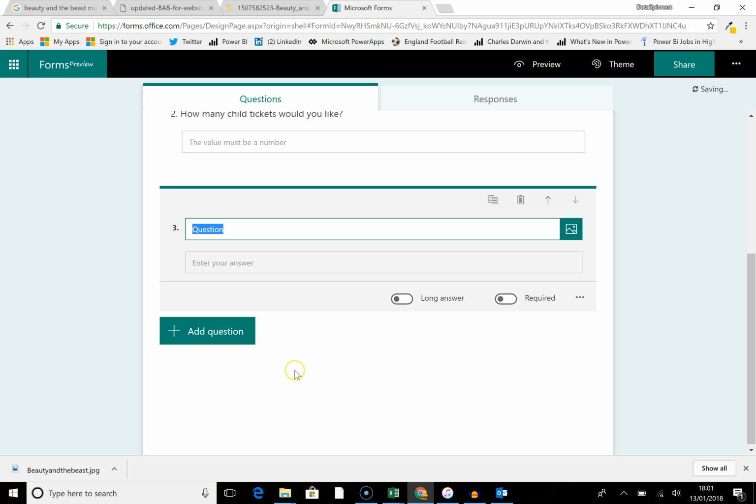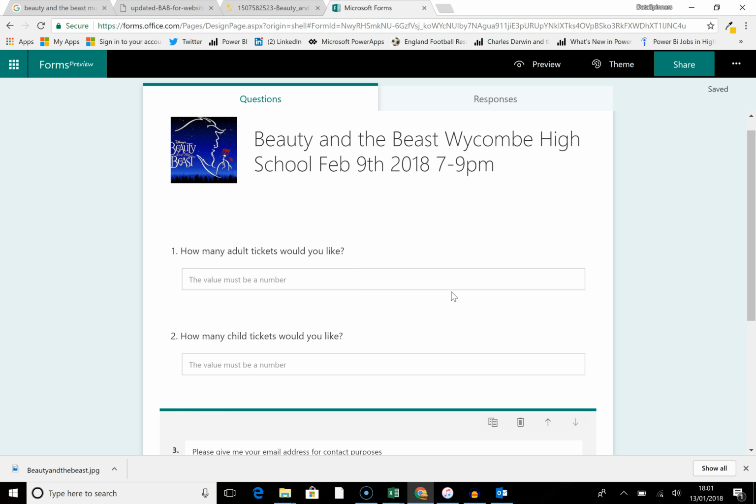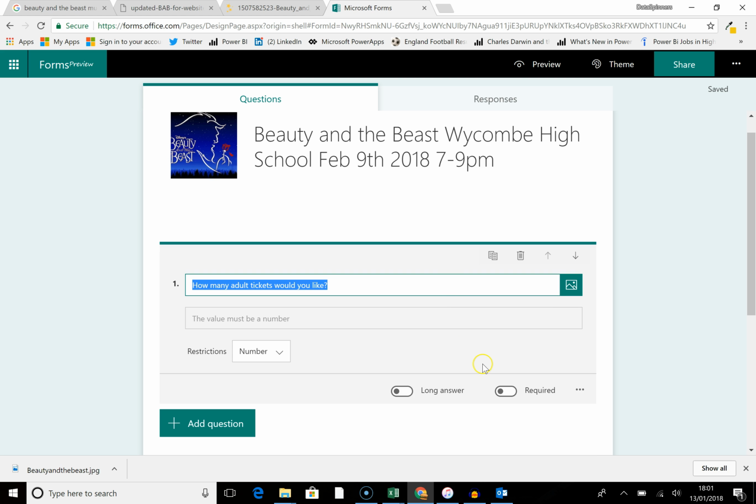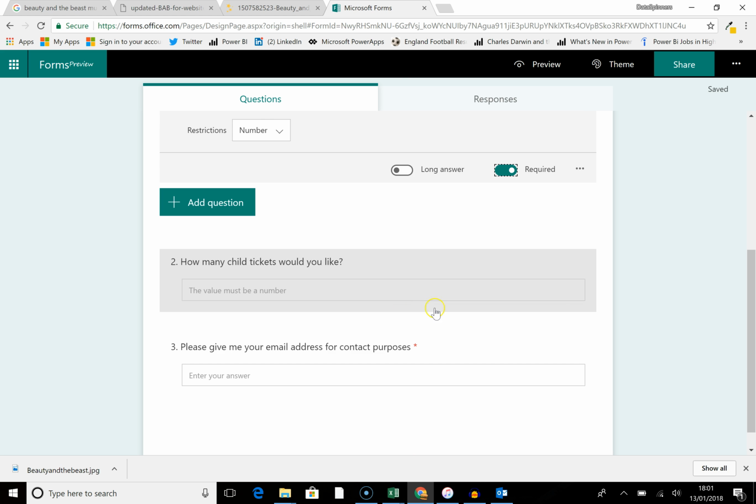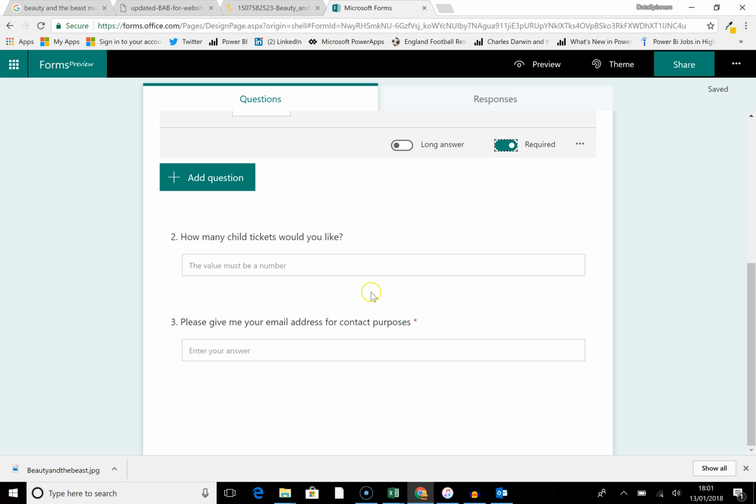We're going to go with a text here, and we're going to say, please give me your email address for contact purposes. And I'll put required on this. And to be fair, I'm actually going to put required on the adult tickets. I can't see people having just child tickets. That'd be a bit strange.